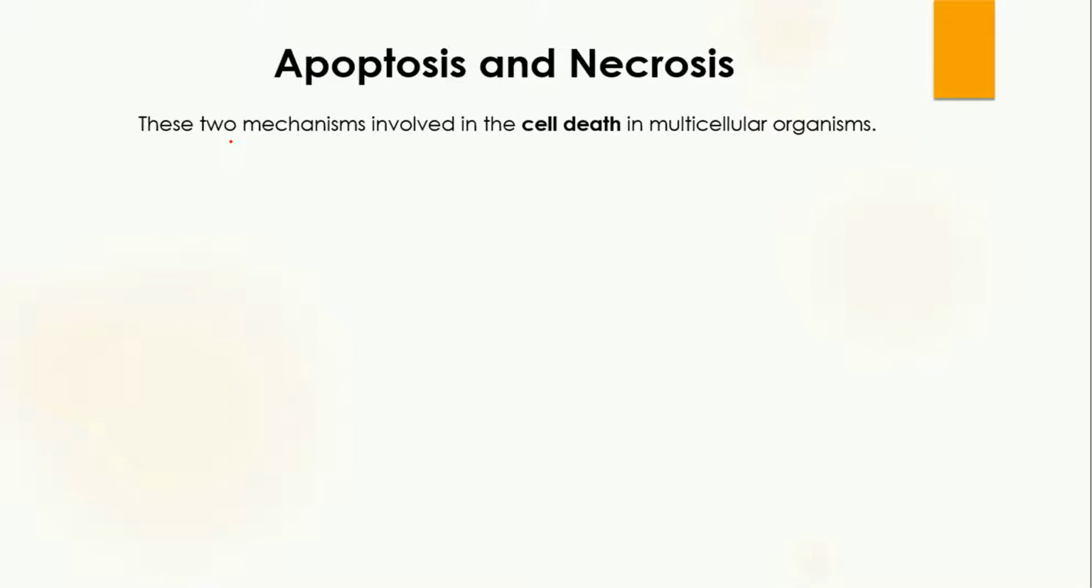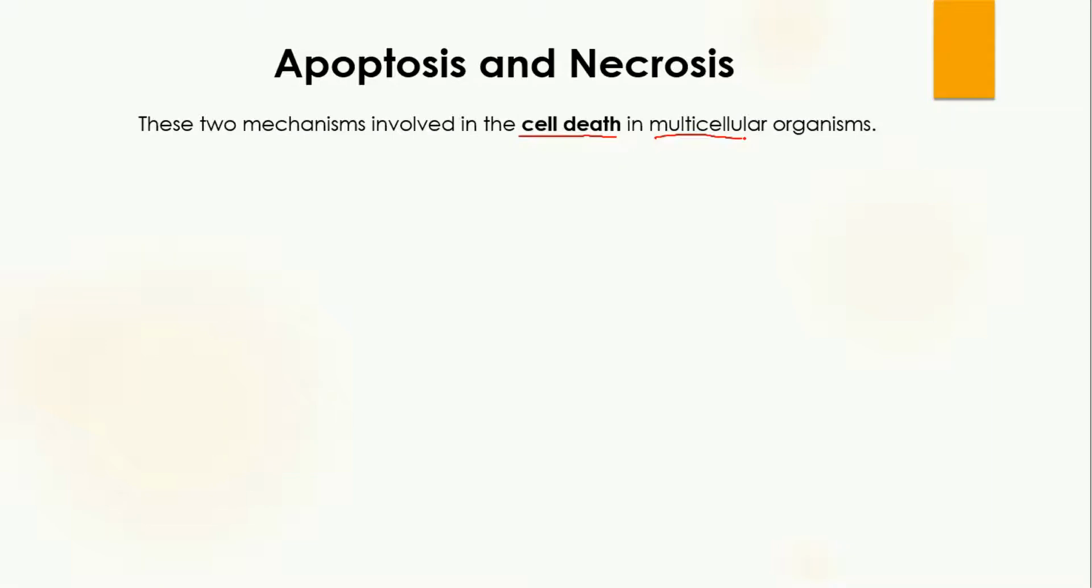Today's topic is apoptosis and necrosis. These two mechanisms are involved in cell death. It means whenever a cell is dying, one of these mechanisms is taking place. This process occurs in multicellular organisms, because in unicellular organisms there is only one cell, so this kind of mechanism is not needed in them.